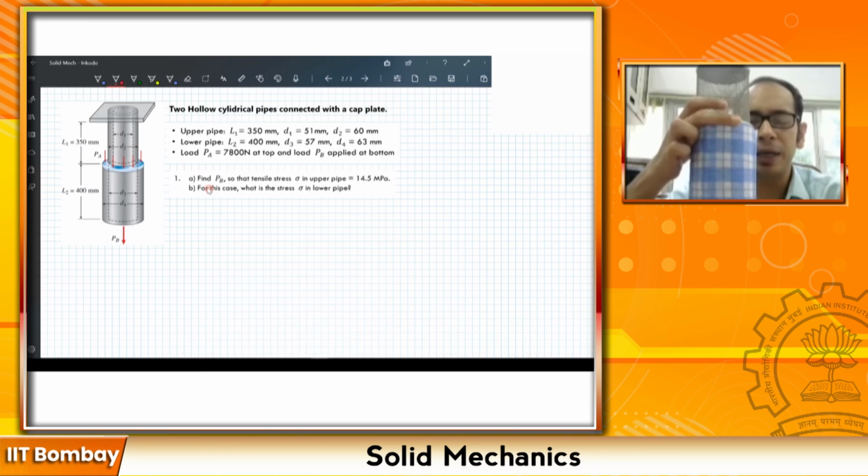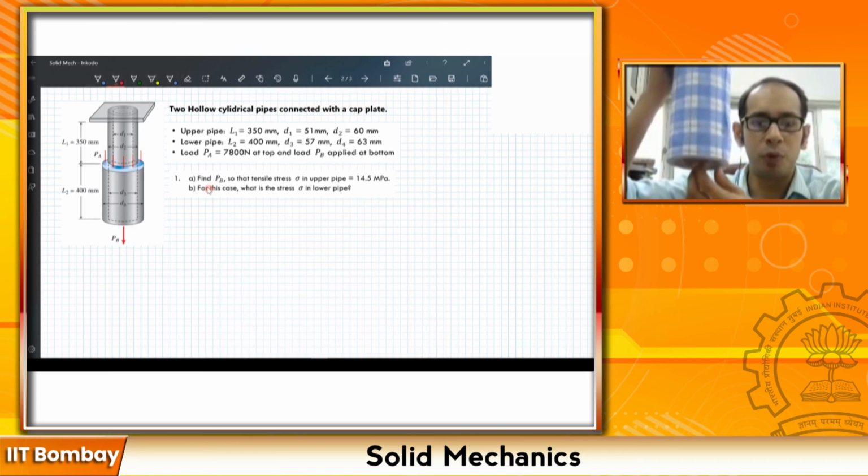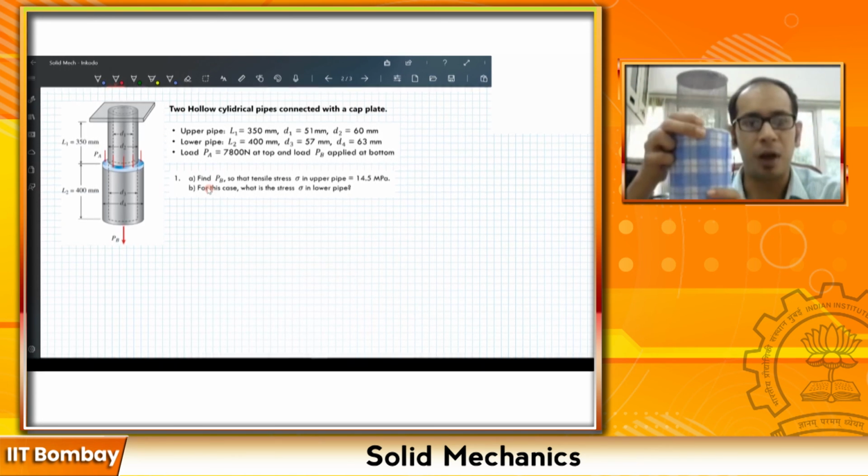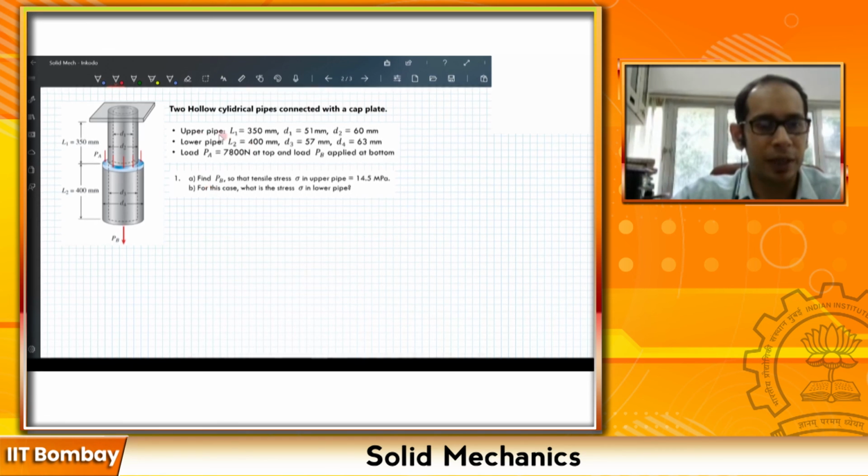Now on the contrary, when you are pulling the bottom with this force PB, then both the lower pipe as well as the upper pipe will undergo some amount of stress. Again, to reiterate, if you're just pulling with this force PA, only this pipe gets stressed and this pipe undergoes no stress because it simply moves down. Whereas when you are applying this force PB, since this is a continuous system, this pipe gets stressed as well as the upper pipe.